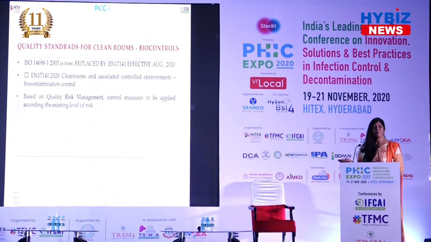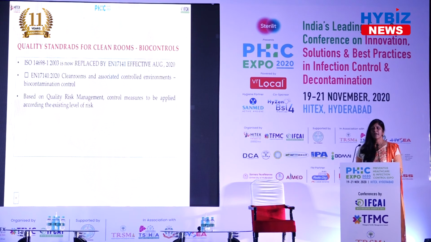The other one, the most important, is contamination control. Earlier there was ISO 14698 2003, and this is replaced by EN 17141. This is a very detailed European Union document which gives the biocontamination controls that are required for the clean room. It also talks about the vendor from which you are taking the disinfectants, which also should be qualified.